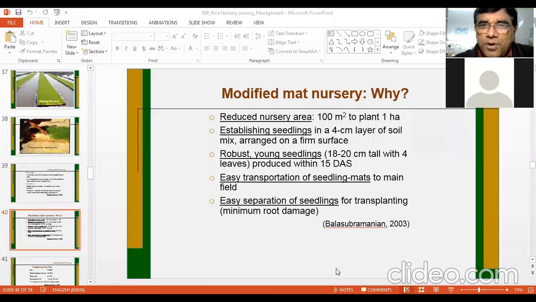Now we were discussing the modified mat nursery, and you can see in this case there are certain advantages, like easy transportation of seedlings. Mats are prepared the same way, but in this case there will be some soil attached to the roots. In the last case, the Dapog method, there was no soil at all attached to the roots, but in this case you will get some soil mixture attached to the seedling roots. Therefore, there is easy separation of seedlings because the soil is hardly 4 centimeter deep. So for transplanting, minimum root damage is done.